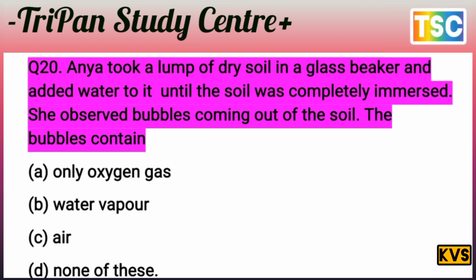That's the most important point. In fact, when water is poured onto dry soil, the soil absorbs the water, and the air pockets present in the soil escape in the form of bubbles. That's important here, and that's the most important point from the exam point of view.